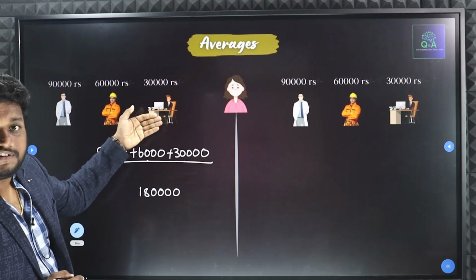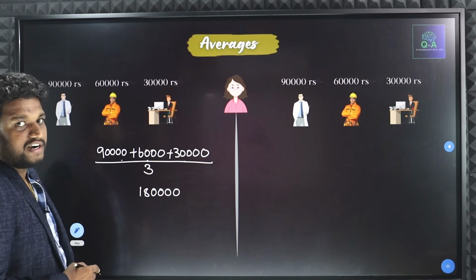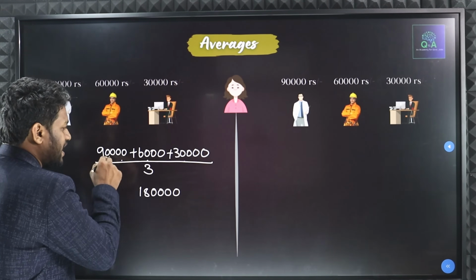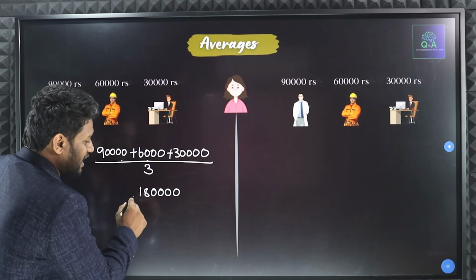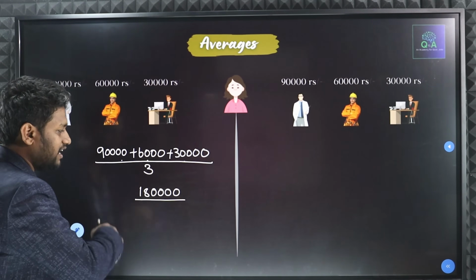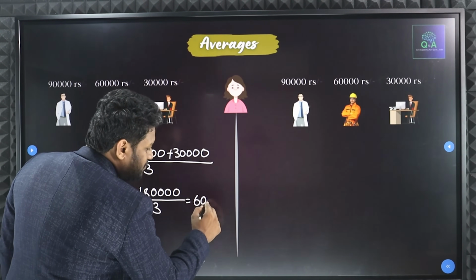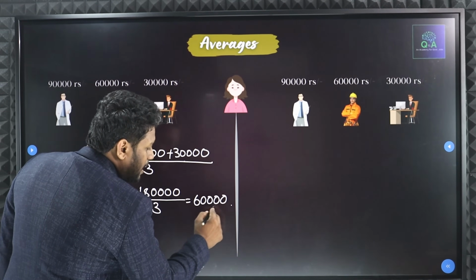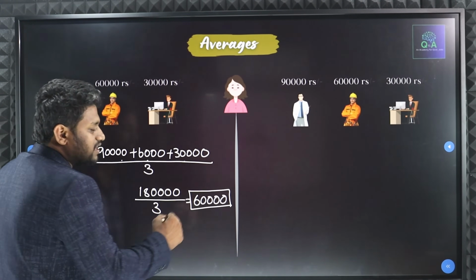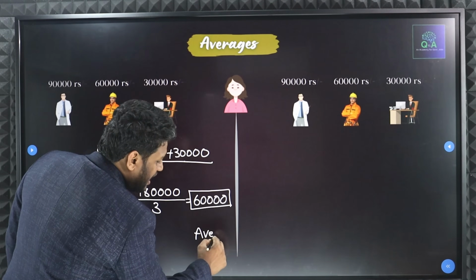She wants to divide for three members, the three brothers. So she added the complete amount whatever they have given. If we add, we'll be getting 1,80,000, and if I divide by 3, I'll be getting 60,000. So for each brother, how much amount has she given? 60,000. This 60,000 only, we are calling it the average.